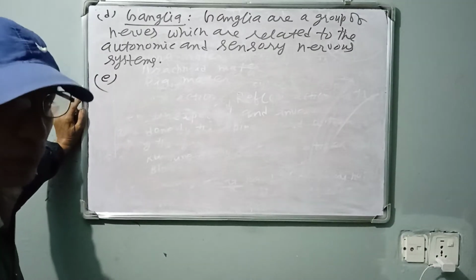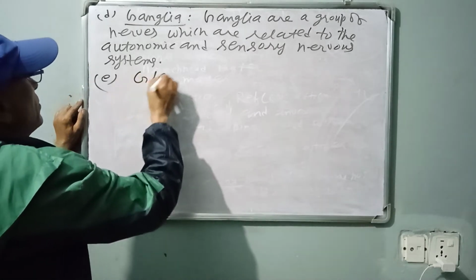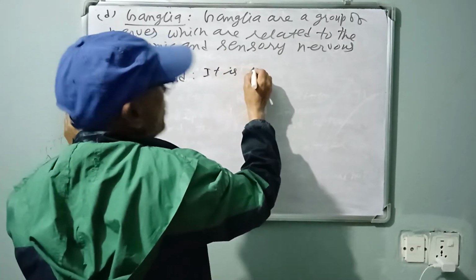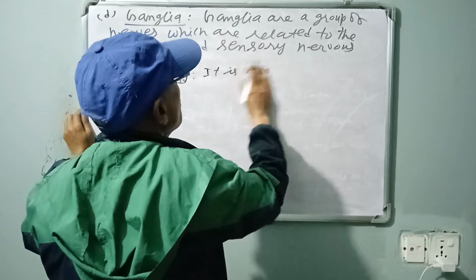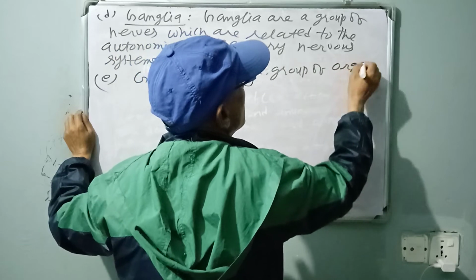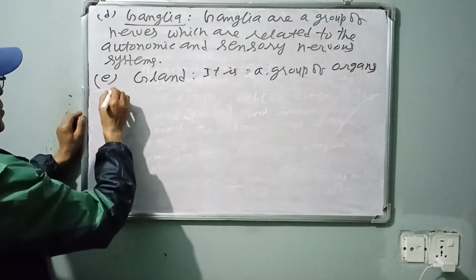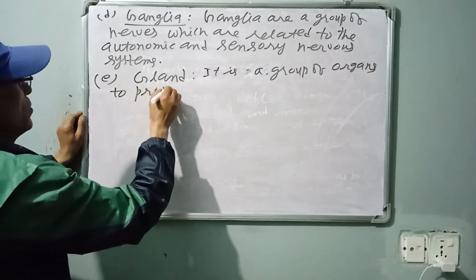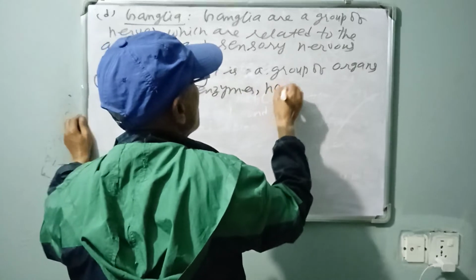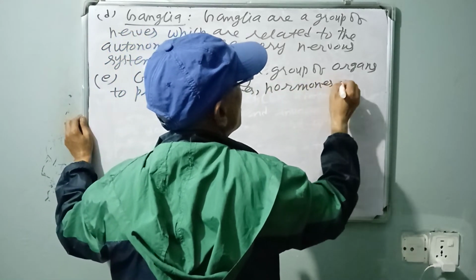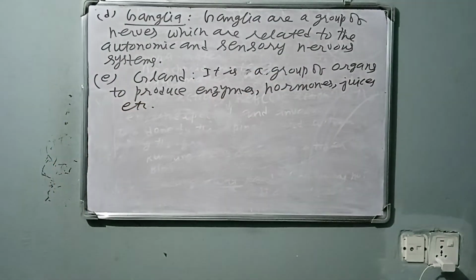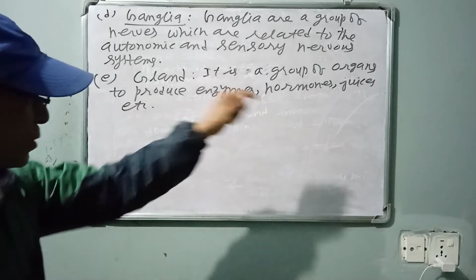Other things, gland or glandular system. Gland. It is a group of organs to produce enzymes, hormones, juices, etc. A gland produces different types of juices.